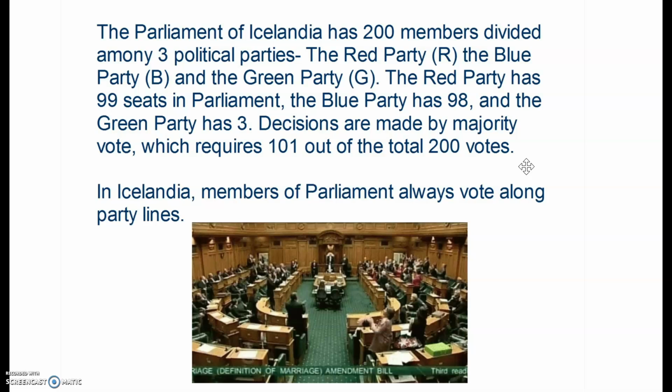The Parliament of Icelandia has 200 members divided into three different political parties, the red, the blue, and the green. The red party has 99 seats, the blue party has 98, and the green has 3. Decisions are made by a majority vote, which requires 101 out of the 200 total votes. So it's a simple majority. In Icelandia, this is kind of important. In Icelandia, members of parliament always vote along party lines. What that means is if the red party thinks that they should vote yes, then every single member of the red party will vote yes.